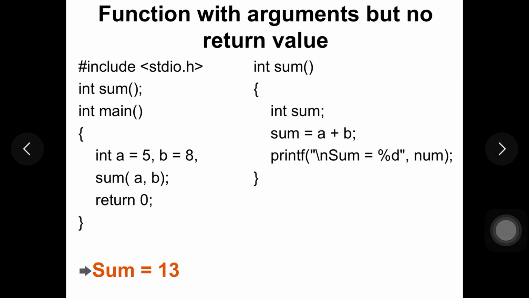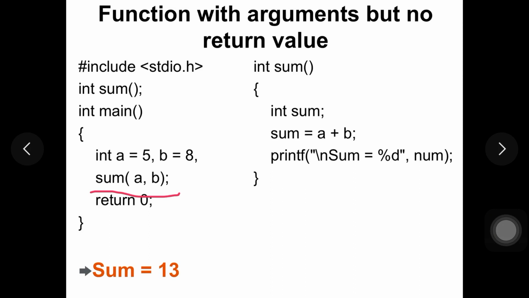This is a type of function where we are passing arguments to the called function, but we don't have any return value from the called function. Here we can just consider the example. In the main function we have initialized the values of a and b, that is 5 and 8, so those values will be passed to the function we are calling. In the next line we are calling the function sum with the arguments a and b. So a and b are passed to the function sum.